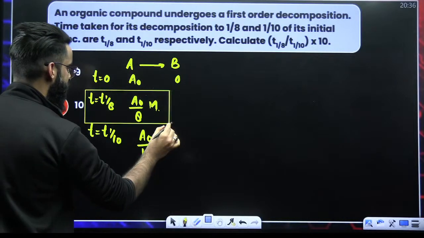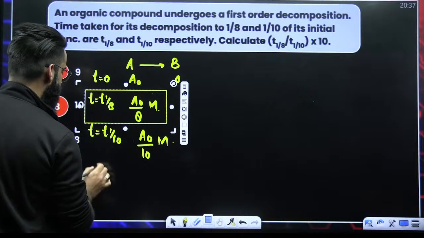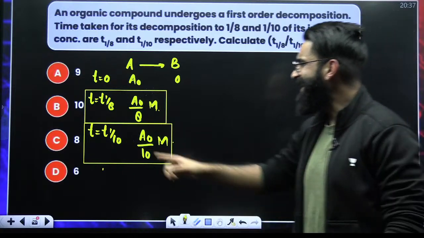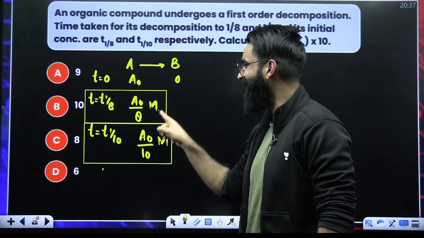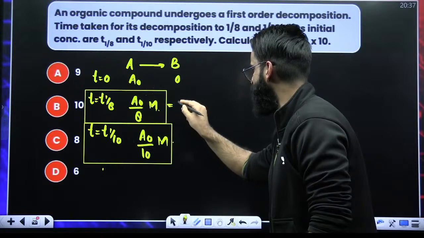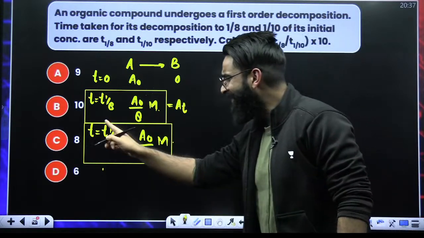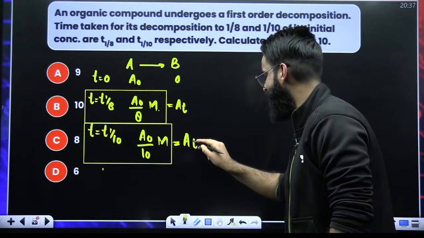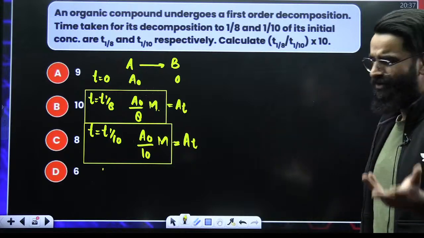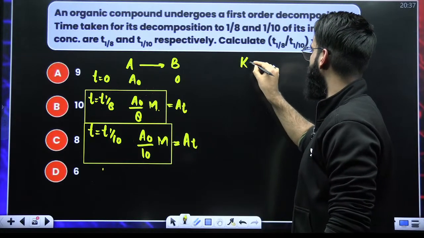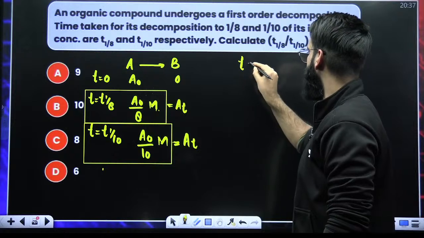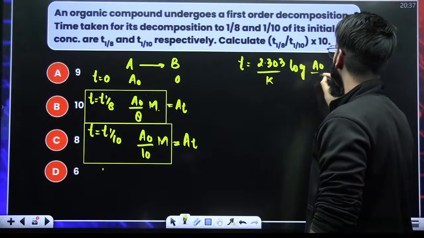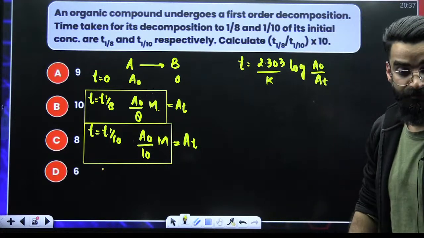So I got two things here. What are those two things? The first thing is, at time t equal to T1/8, the concentration of reactant left is A naught divided by 8, and the concentration of reactant left is represented by At. Similarly, at time t equal to T1/10, the concentration of reactant left is A naught by 10, again represented by At. Now we are almost done. Since you know your integrated rate equation, t is equal to 2.303 divided by K, log of A naught divided by At. This is my integrated rate equation for first order kinetics.